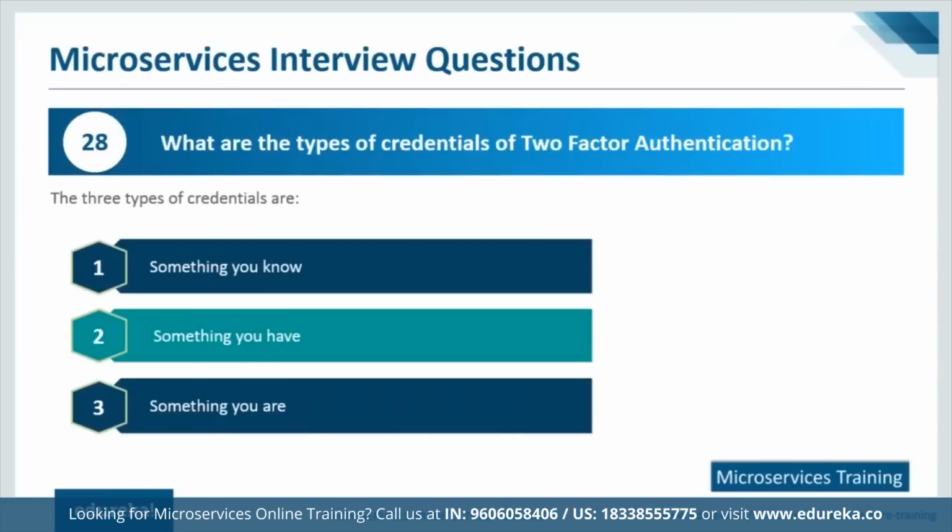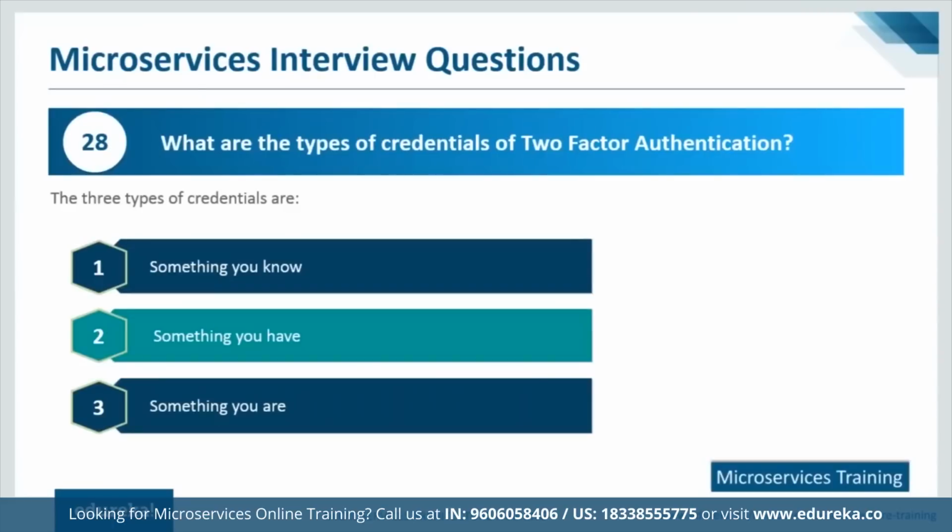Now we just discussed it with a few examples. Let us walk through these points quickly. What are the credentials that would be needed? Something that you know, or in simple words, your credentials, your card details, or your CVV number and all those things. Something you have, again a part of your credentials that you can enter. And finally, something you are.